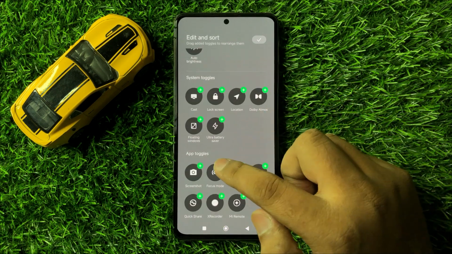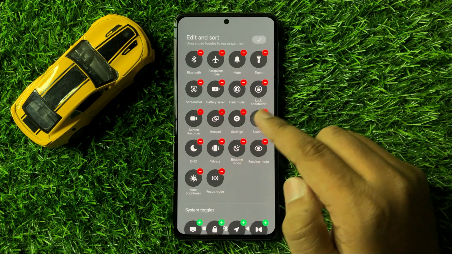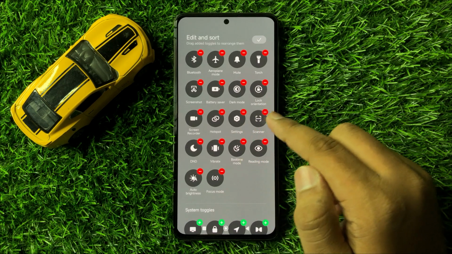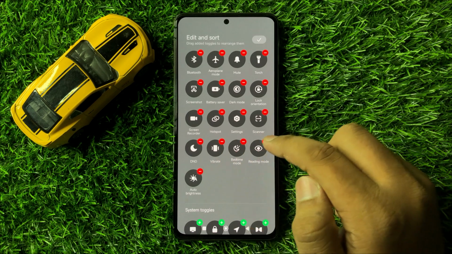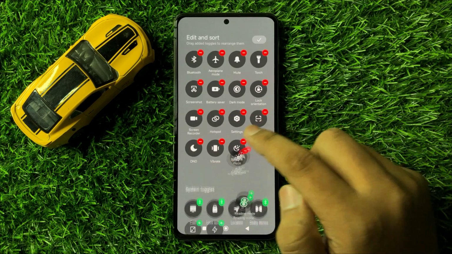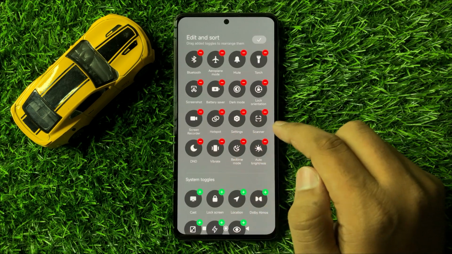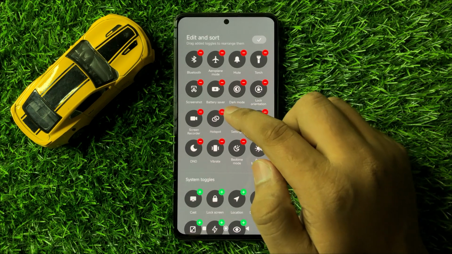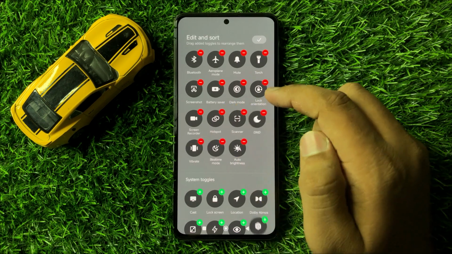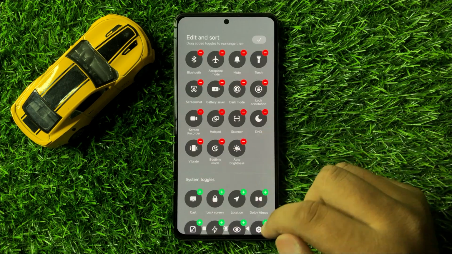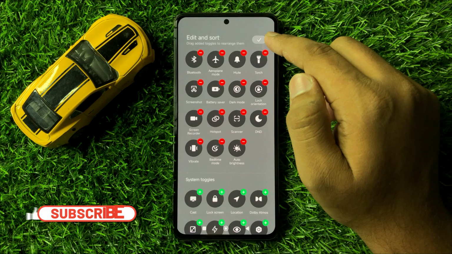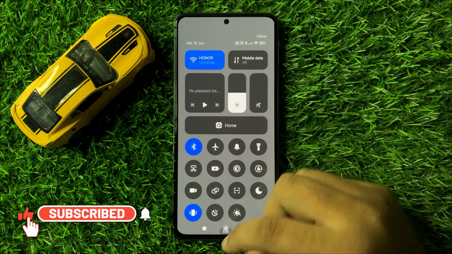And if you want to remove some shortcuts from the notification panel, then click on the remove icon with the shortcuts. So just simply tap on this remove icon, and then the shortcut will be removed. Now after customizing, click on this button to save changes.